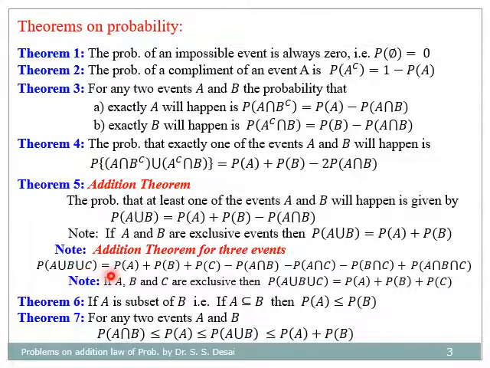Now this is the equation for addition law for three events. Probability of A union B union C is equal to probability of A plus probability of B plus probability of C minus probability of A intersection B minus probability of A intersection C minus probability of B intersection C plus probability of A intersection B intersection C. Next theorem is if A is a subset of B, then probability of A is always less than or equal to probability of B. And for any two events, this is the big inequality: probability of A intersection B is less than or equal to probability of A, less than or equal to probability of A union B, less than or equal to the sum of probabilities, probability of A plus probability of B.